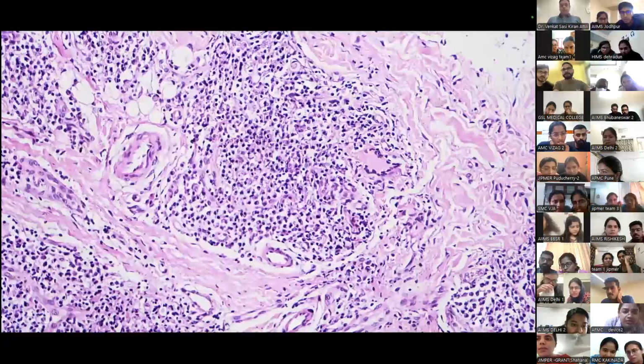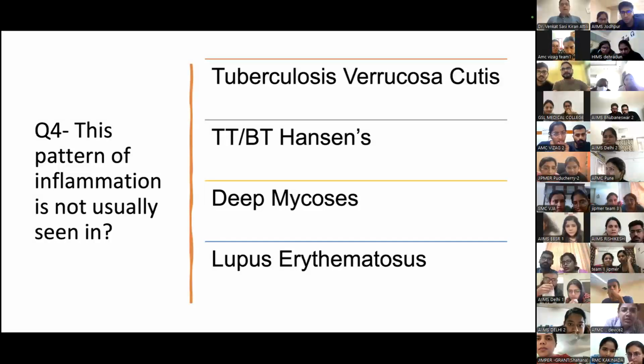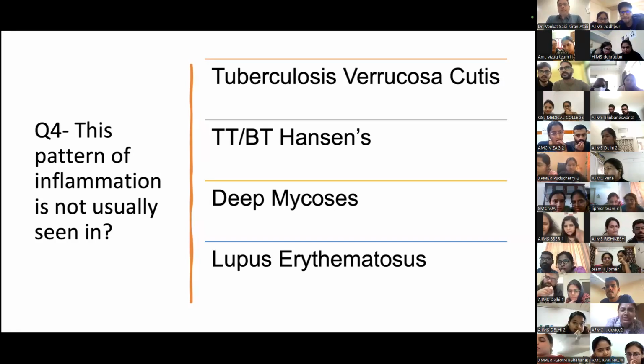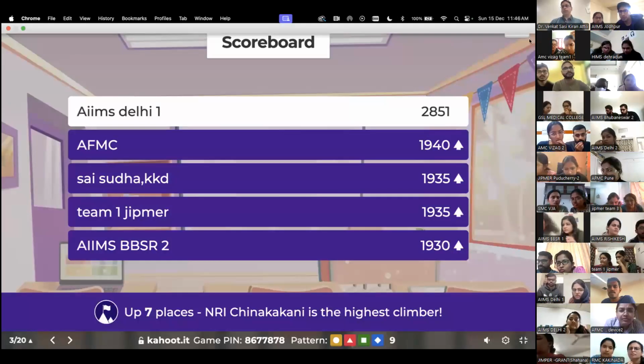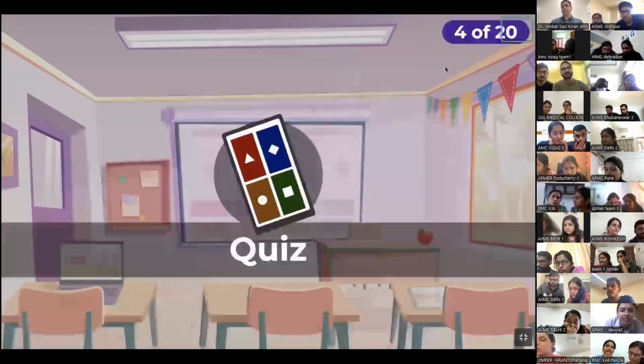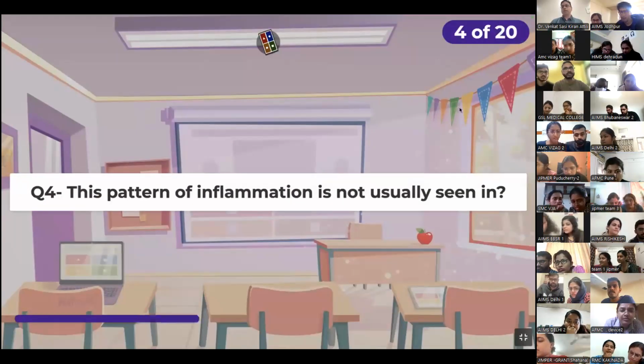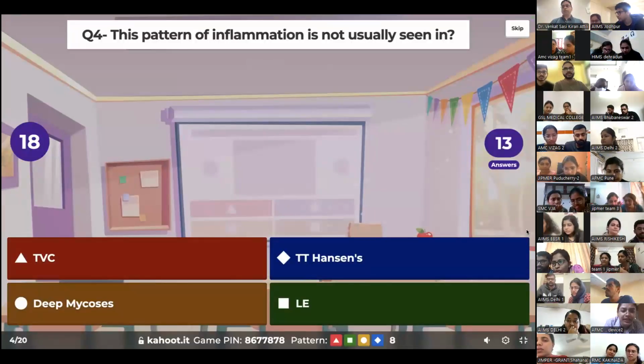So the question is, this pattern of inflammation is not usually seen in? And your options are tuberculosis verrucosa cutis, TT or BT Hansen's, deep mycosis, or lupus erythematosus. Okay. So we'll go on to Kahoot. This pattern of inflammation is not usually seen in.